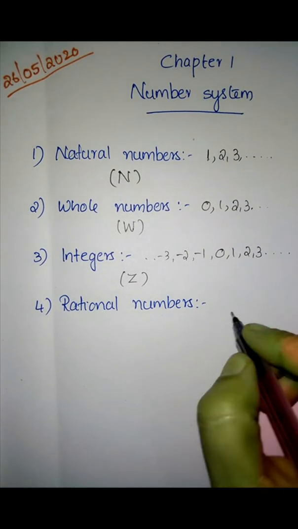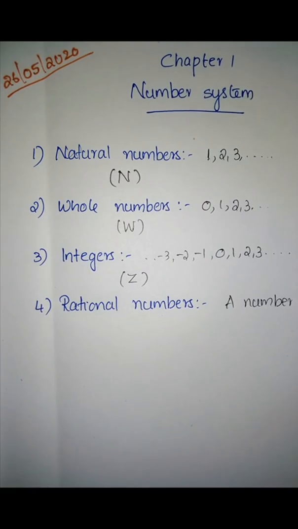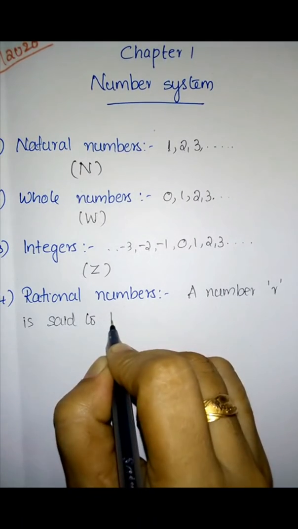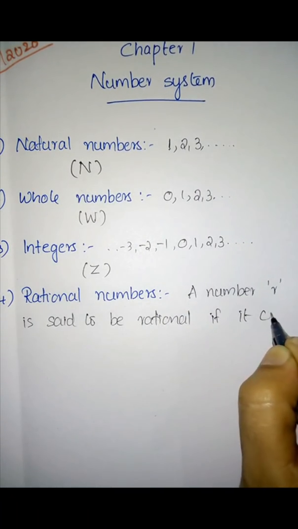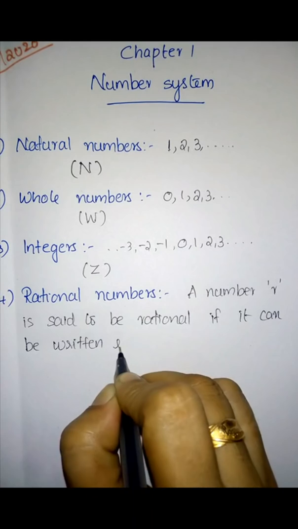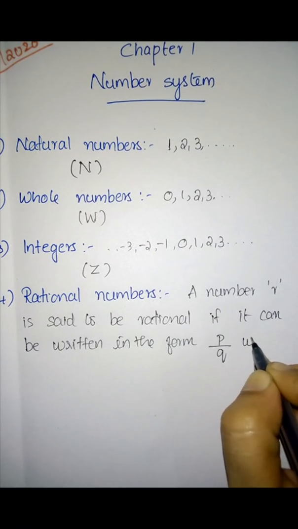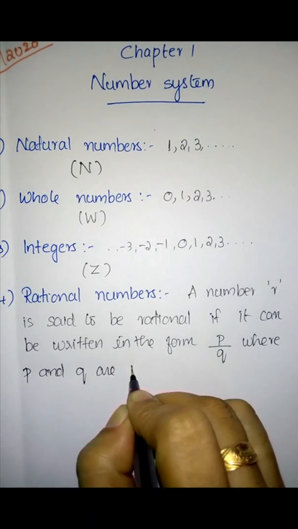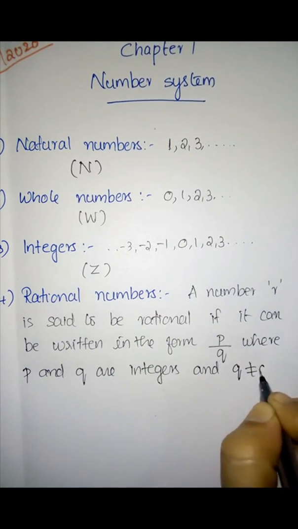A number r, small letter r, is said to be rational if it can be written in the form, you already know what that form is, p by q, where p and q are integers and q not equal to 0.